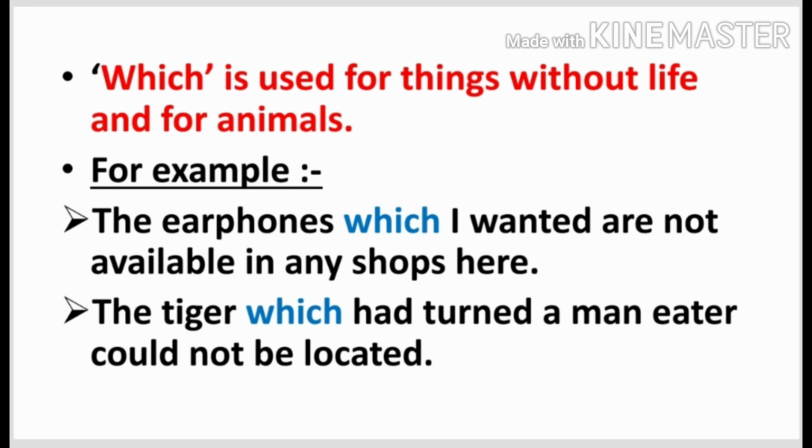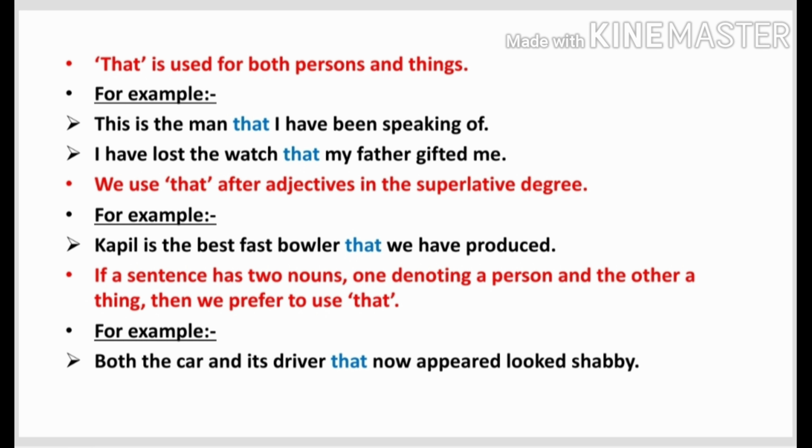Next we have another relative pronoun, which, used for things without life and for animals. For example, the earphones which I wanted are not available in any shops here. Earphone is a thing. Therefore, we have used the word which here. Next example: the tiger which had turned a man-eater could not be located. Here also we have used the word which for animals. So, there are two things: which is used for non-living things, and which is used for animals.